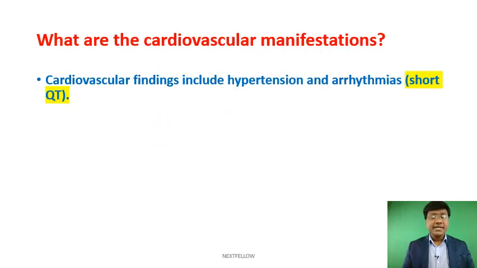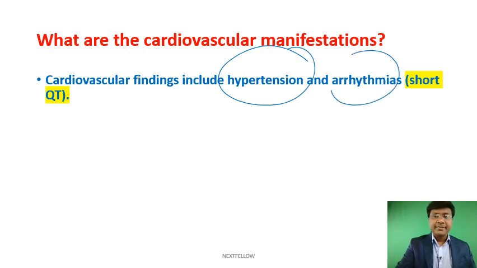Next, what are the cardiovascular manifestations? These individuals will have hypertension and development of arrhythmias, and they'll have a short QT interval. The QT interval will be less than 360 milliseconds. That will be the cardiovascular manifestations.